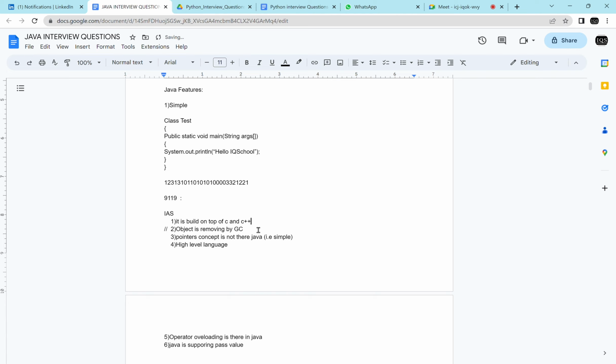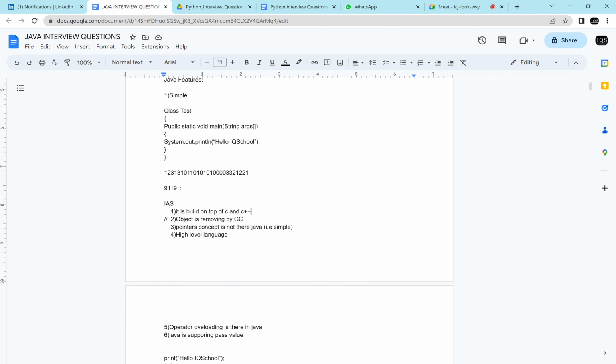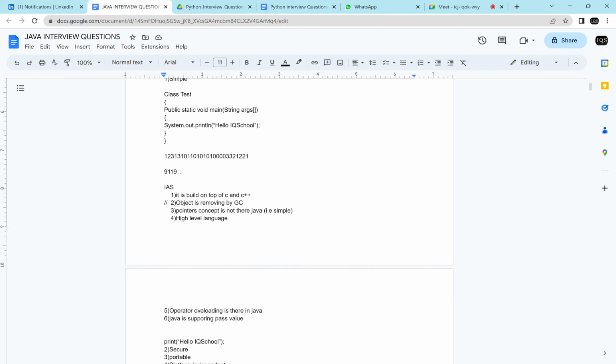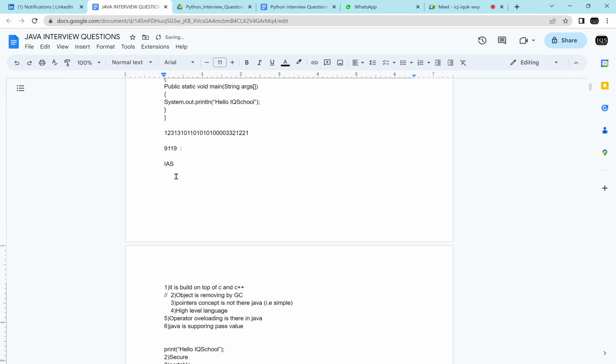If you create an object and don't give it a value, or you set it to null, it gets removed. Okay, good. The pointer concept is not there in Java, sir. Java is a high level language because we all know the English language, sir. It is an international language, so it is a high level language. Pass by value.